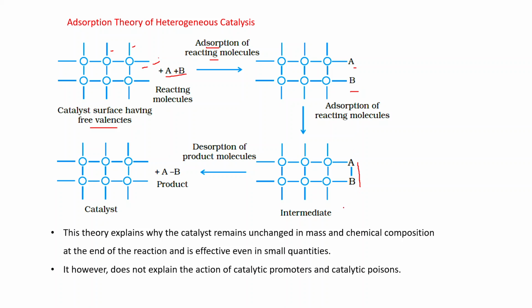This is the intermediate, and from this intermediate, desorption of the product molecule takes place, and again the catalyst is generated. This theory explains why the catalyst remains unchanged in mass and chemical composition at the end of the reaction and is effective even in small quantities. It, however, does not explain the action of catalytic promoters and catalytic poisons.